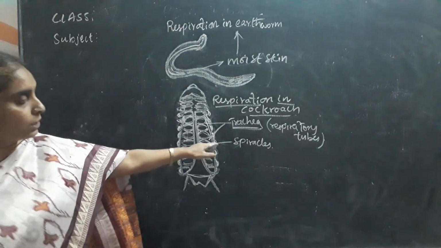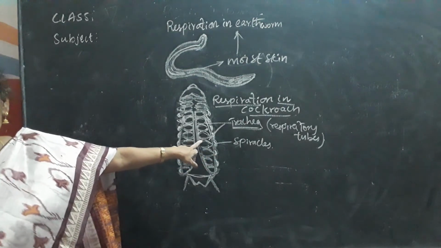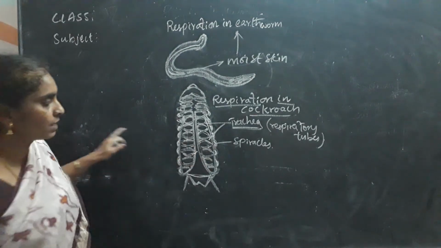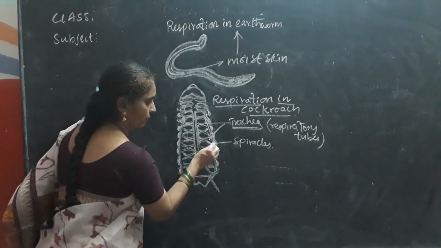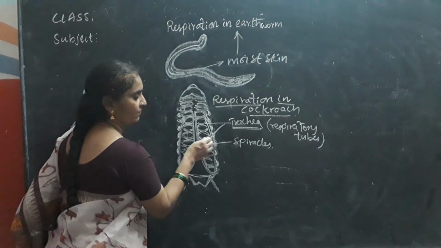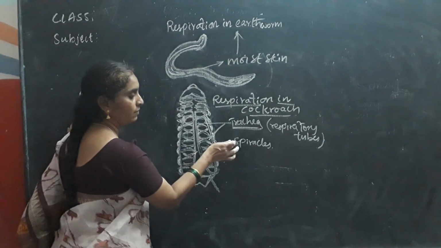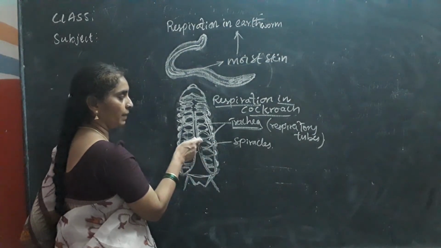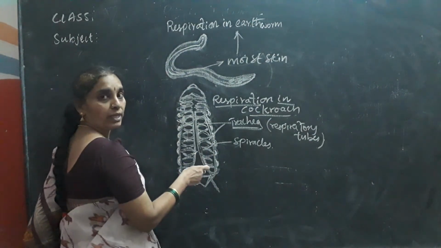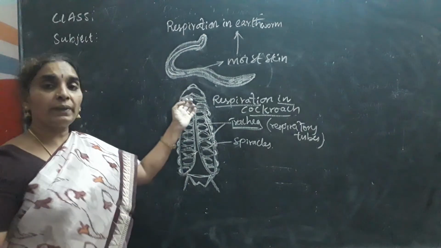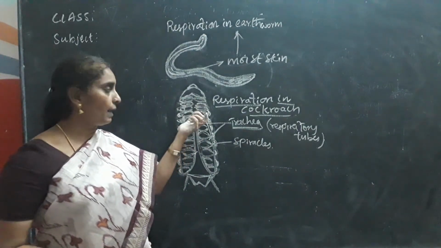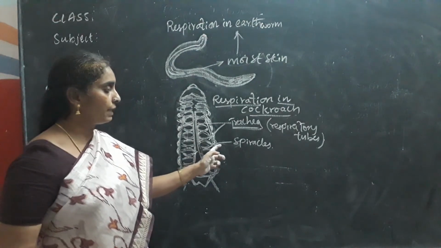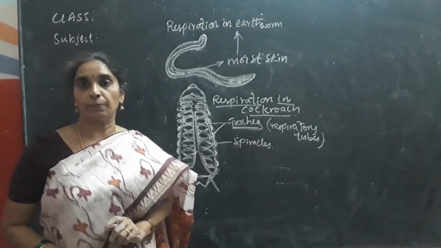A network of tubes called tracheal tubes arise from these spiracles, and atmospheric oxygen passes through the respiratory tubes to the whole body. Carbon dioxide, formed by the oxidation process, is released through the tracheal tubes and comes out of the body through the spiracles.